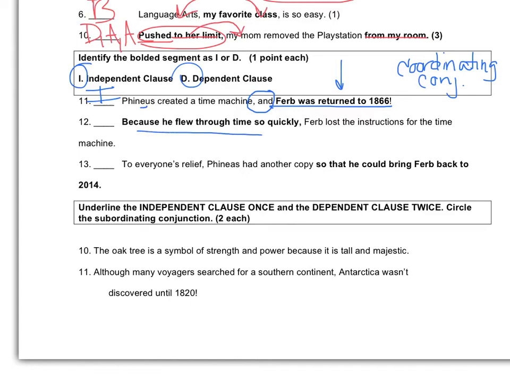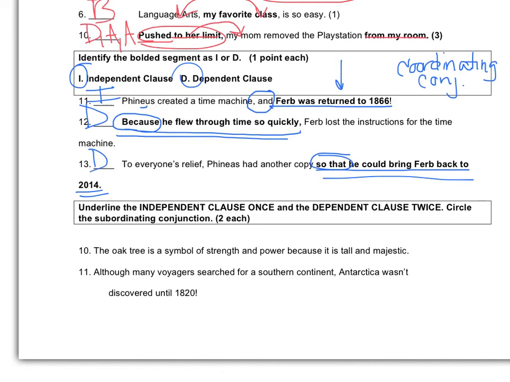Because he flew through time so quickly begins with a subordinating conjunction, and that is not a complete thought. Therefore we have a dependent clause, so we'll put D on the line. So that he could bring verb back to 2014 begins with the subordinating conjunction, so that, plus it's an incomplete thought, it's not a complete sentence, therefore we have another dependent clause.